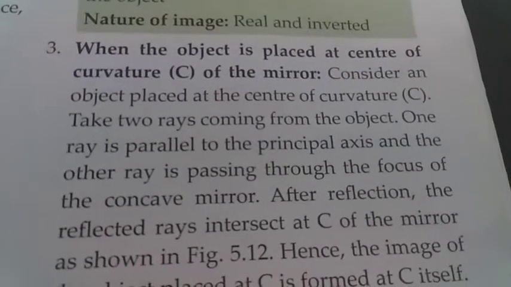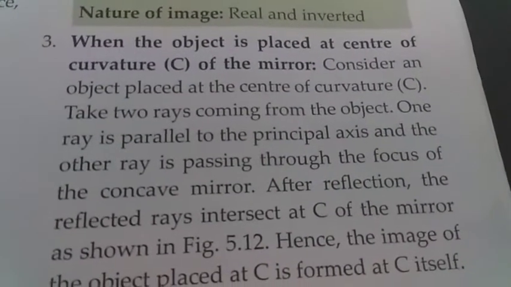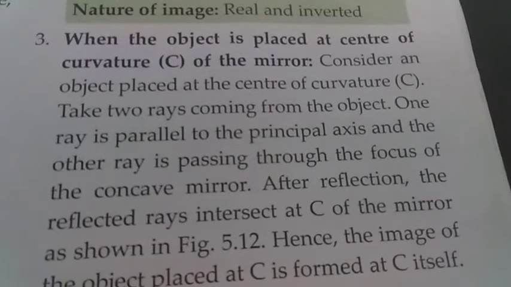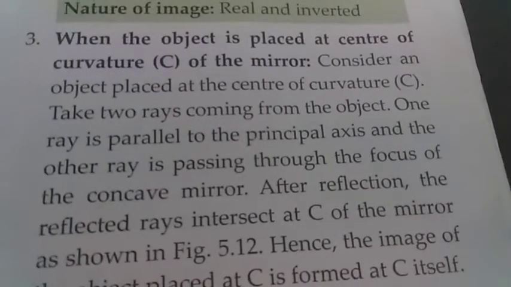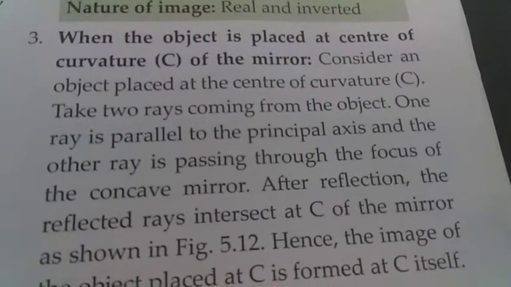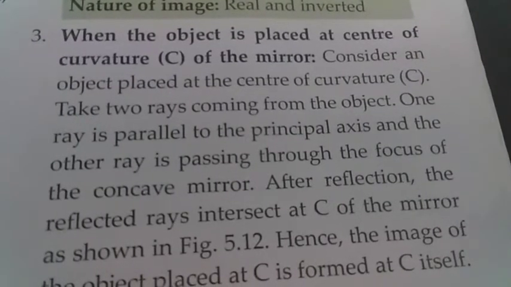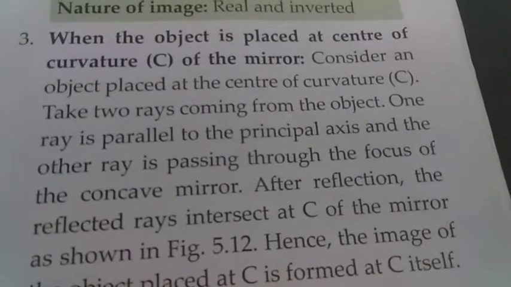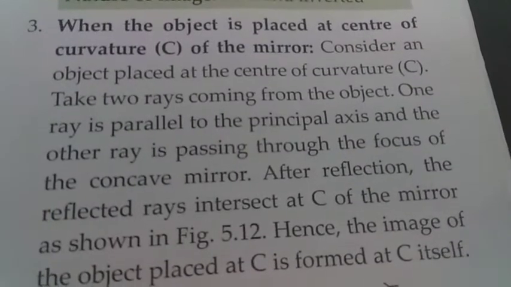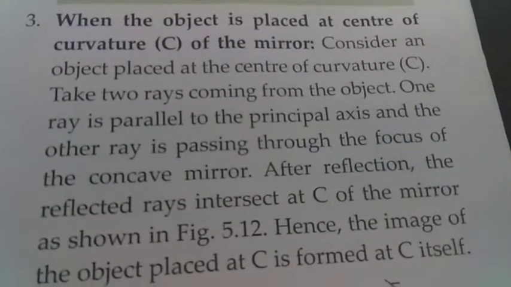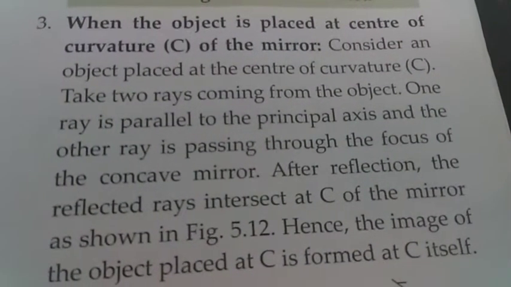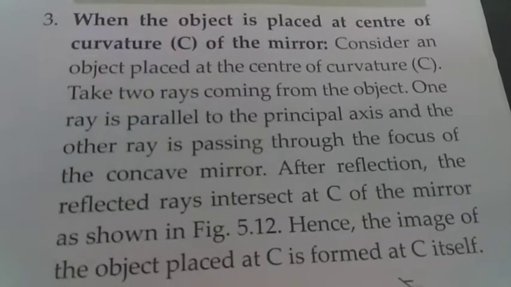Now when the object is placed at the center of curvature of the mirror, what happens? Let's consider two rays coming from the object. One ray is parallel to the principal axis and the other ray is passing through the focus of the concave mirror. Then after reflection, the reflected rays intersect at C of the mirror, the center of curvature of the mirror.